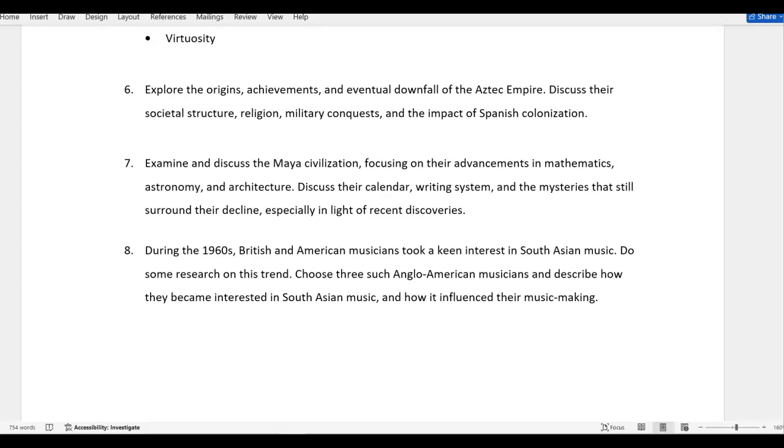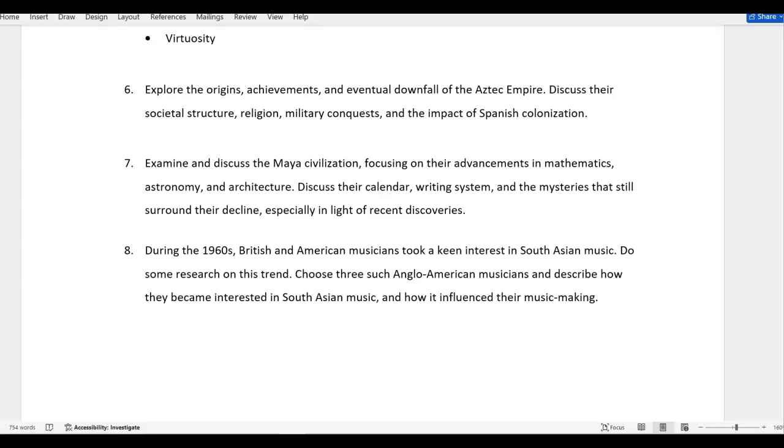This next one is about the Maya civilization. Again, this is one where you get to look at the details of who the Maya were, what they did, especially areas in math and astronomy, architecture, their writing system. There are all sorts of interesting studies that have been made recently and new discoveries about the Maya. And I have some articles posted there for you to look at that talk about some of the recent discoveries. And so you can look at those, and again, gives you some areas to discuss and some interesting studies about who and what the Maya civilization really was.